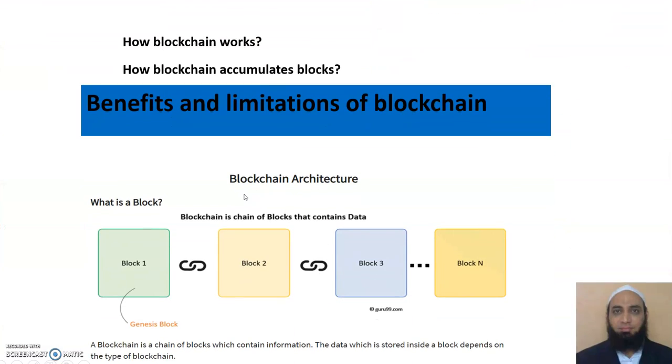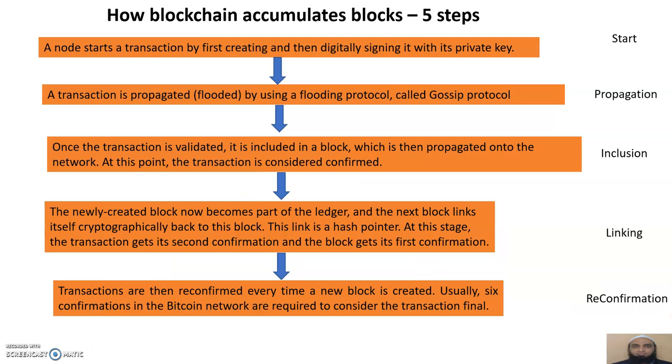In the last class, we learnt about how blockchain works, how blockchain accumulates blocks. Today, we will learn the benefits and limitations of blockchain. In the last class, we learnt about 5 basic steps of how blockchain accumulates, means how it processes.